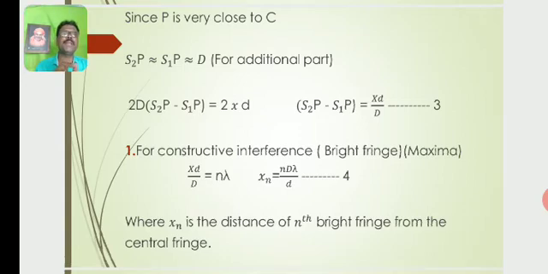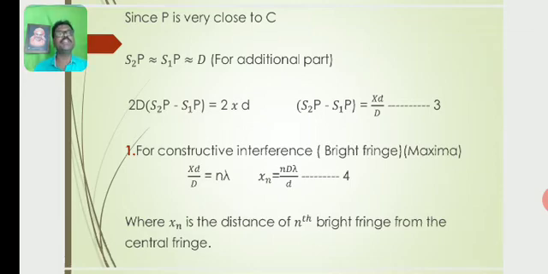Where S2P minus S1P indicates the path difference between the two waves S2P and S1P.